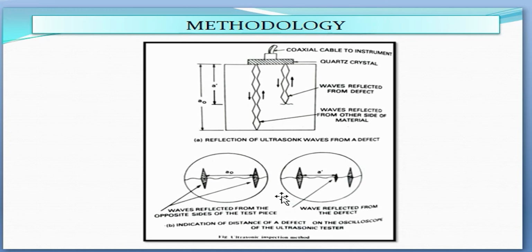Transmission method. In the transmission method, the flaws are detected by comparing the intensity of ultrasound transmitted through the test piece with the intensity transmitted through a reference standard made of the same material. This method requires two search units, one to transmit the ultrasonic waves and one to receive them.